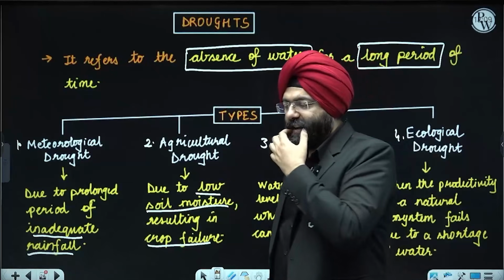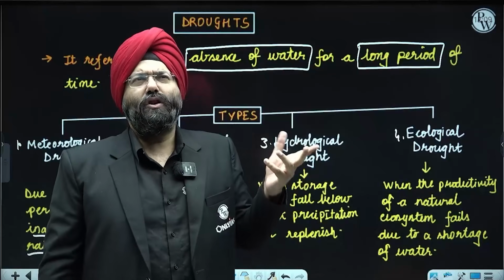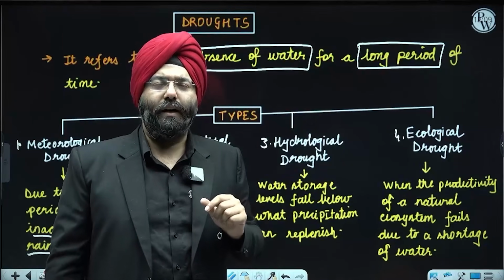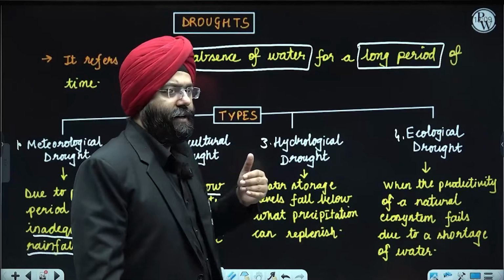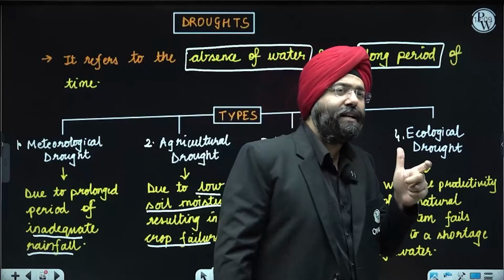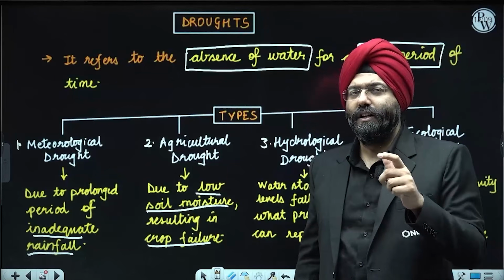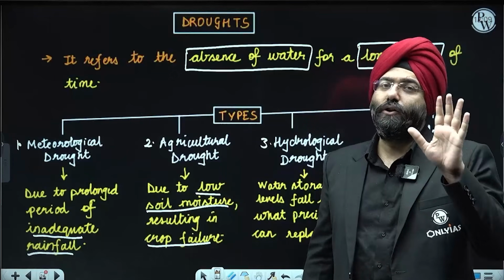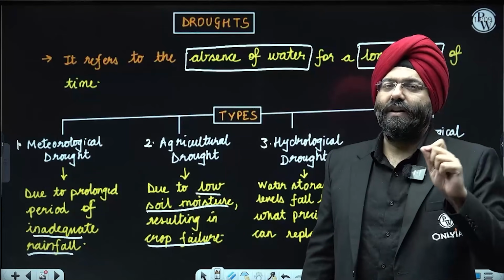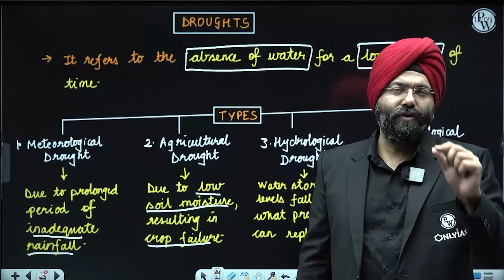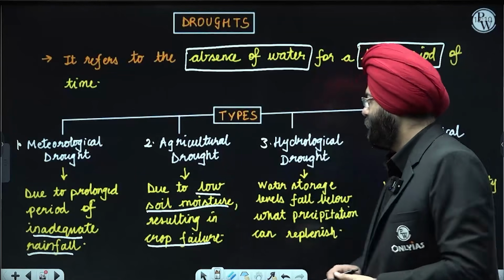Now, many will be saying, okay, low soil moisture, it's fine, we have studied this. Crop failure, no, not necessary. Then people will be marking only one. These are the two mandatory conditions. The question can even be modified: what is the necessary condition associated with an agricultural drought? In that, you might mark low soil moisture, but you might not mark the crop failure. So please, every single word that I'm mentioning and underlining becomes very important for your analysis, which you might be missing even if you are reading your NCERTs.